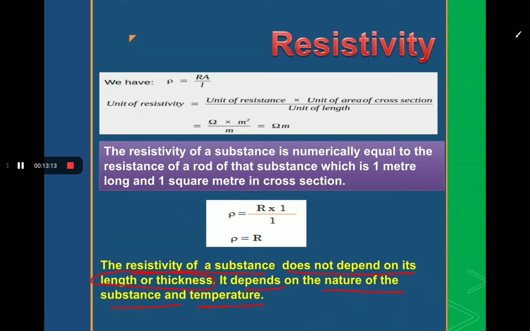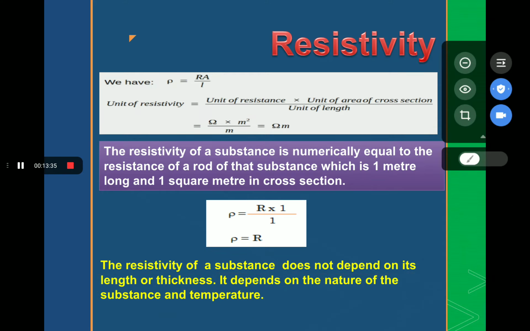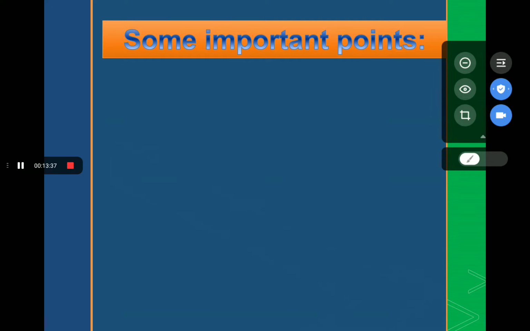Students, pay your attention that resistance depends on the nature of material, length, area of cross section and temperature. But resistivity depends only on the nature of the substance and the temperature. This is a very important point. You have to remember this. Now, in the next slide, there are some important points which you have to keep in your mind.